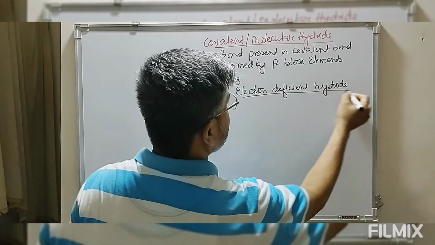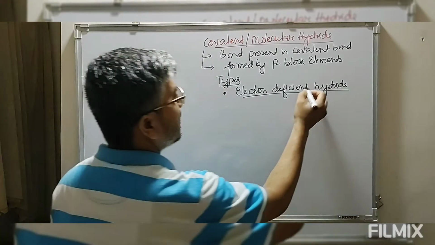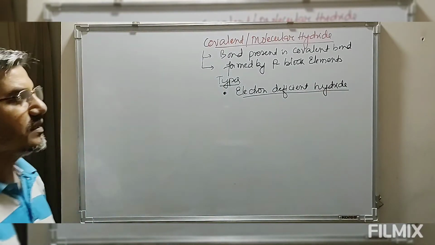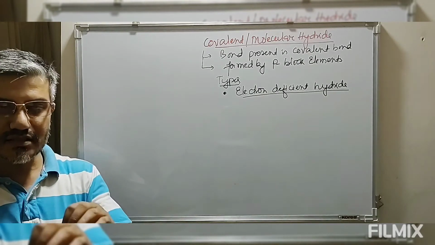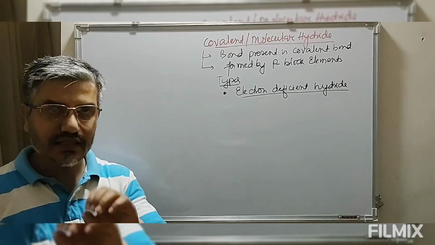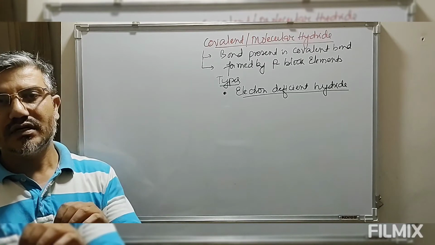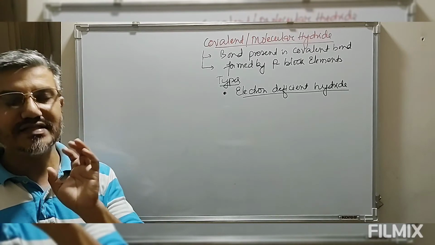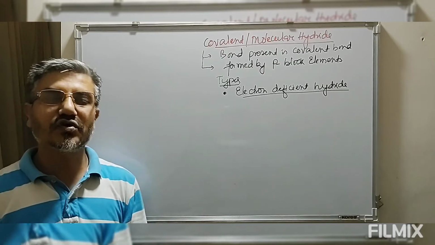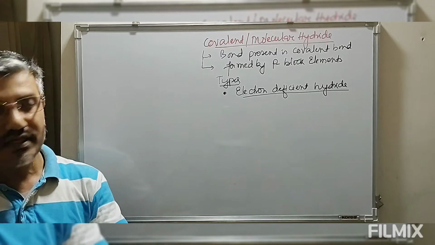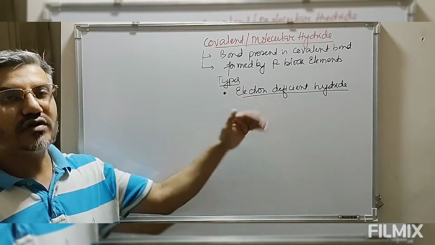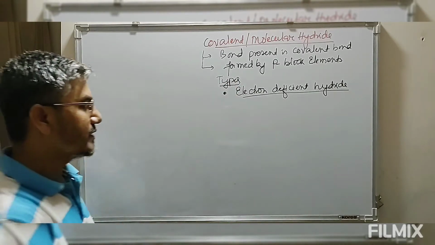As the name suggests, electron deficient hydride means that in this covalent compound the central atom contains less than 8 electrons in its valence shell. Since the number of electrons present in the valence shell is less than 8, or less than an octet, these are known as electron deficient hydrides.